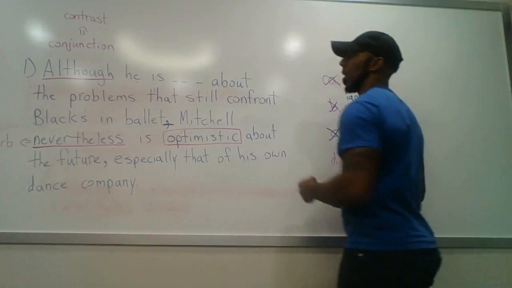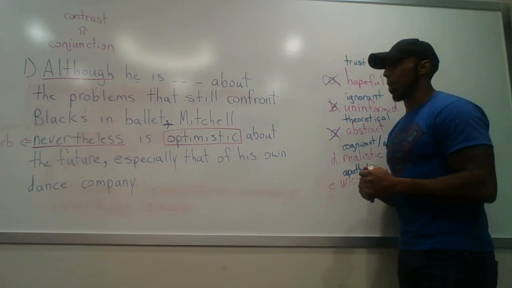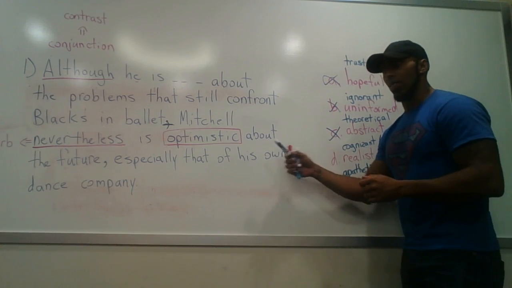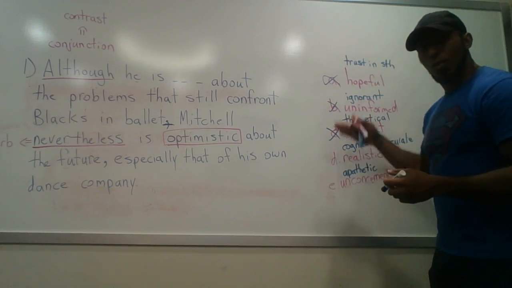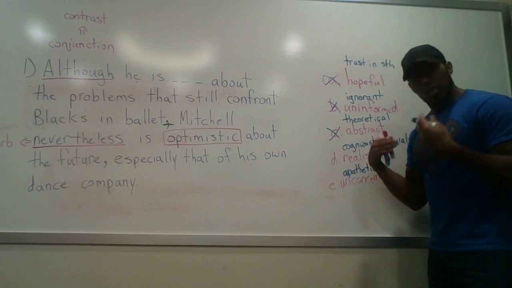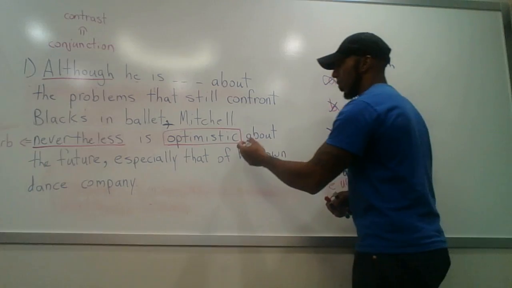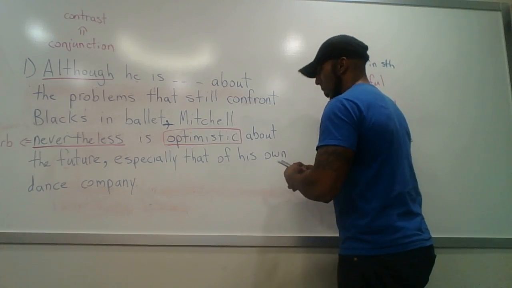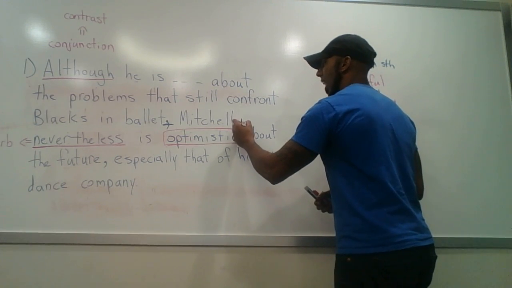Although he is realistic about the problems that still confront blacks in ballet, Mitchell nevertheless is optimistic about the future, especially that of his own dance company. Now, right off the bat, compared to the others that we've already run through here, this one makes more sense, right? Why is that? So we said optimistic was kind of a positive adjective.